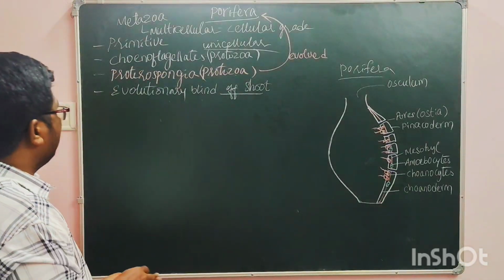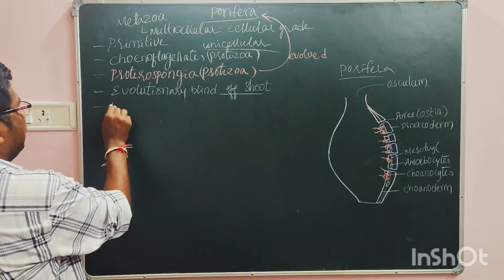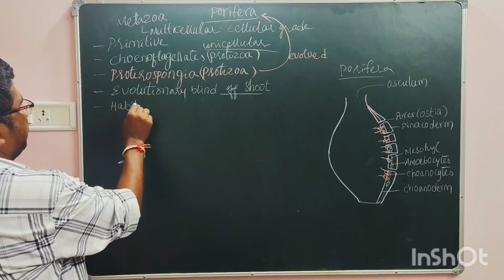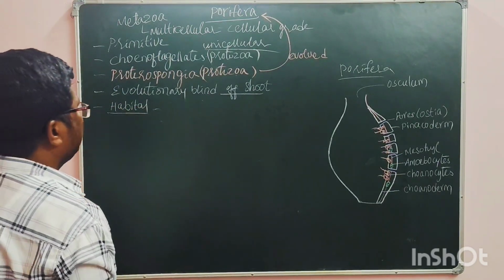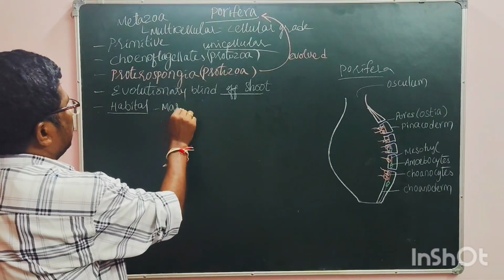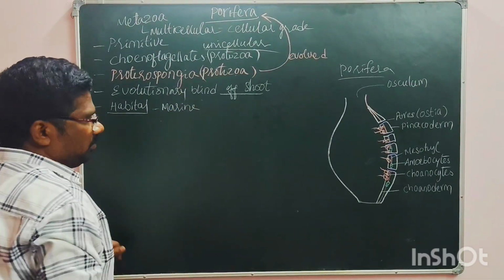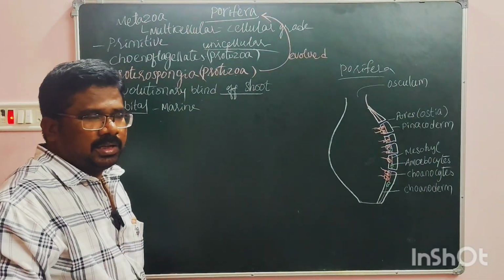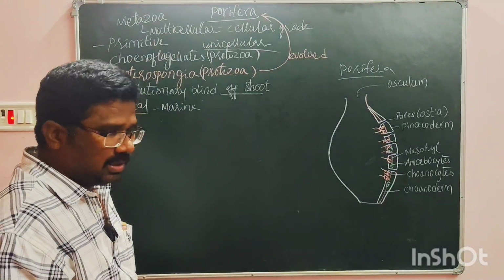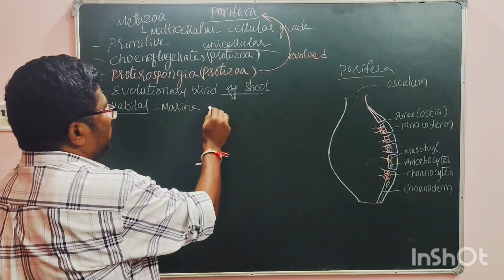If you see the habitat, where do they live? They are mostly marine, but organisms of the family Spongillidae are freshwater.